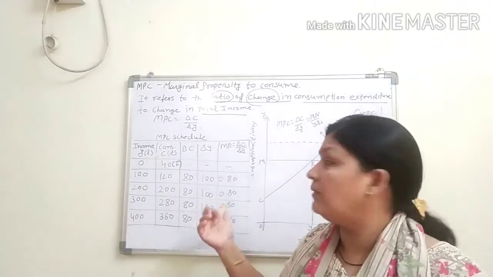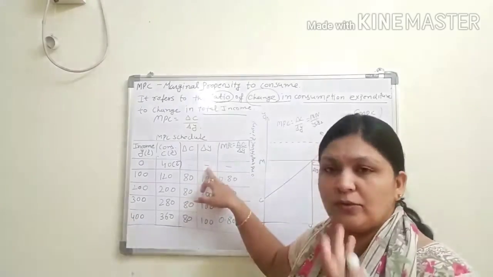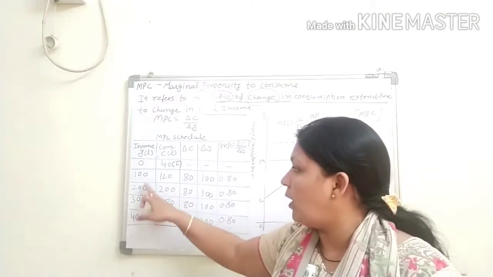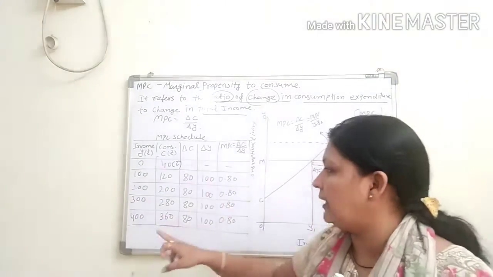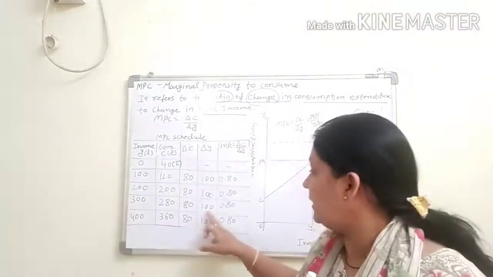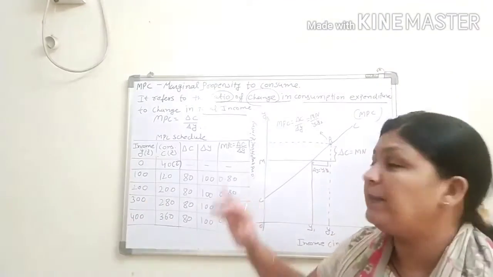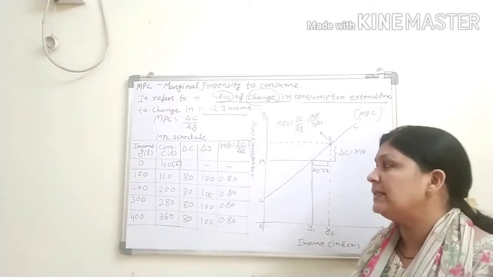Now we are saying delta Y. First, no change. Now second, 100 minus 0, it means 100. 200 minus 100, it means 100. 300 minus 200, it means 100. 400 minus 300, it means 100. It means delta Y also remains same.